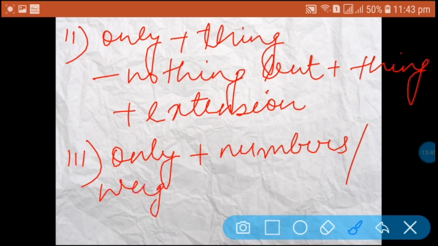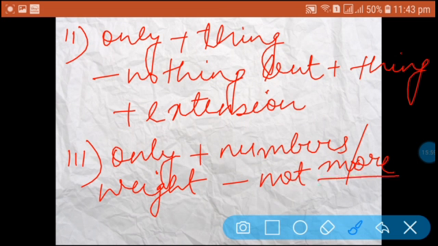In the affirmative, the negative is not more or less than number or weight.